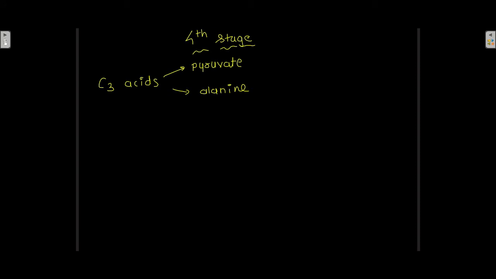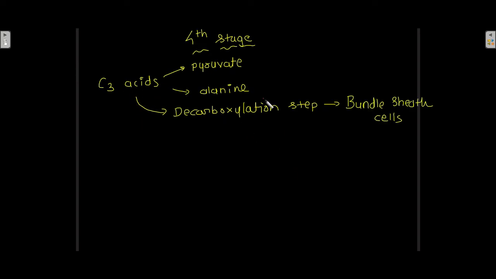Now consider these C3 acids, pyruvate and alanine. These two are C3 acids. Now these C3 acids are produced in the decarboxylation step. In the third stage of the C4 cycle, that is in the decarboxylation step, the C3 acids were produced in bundle sheath cells.